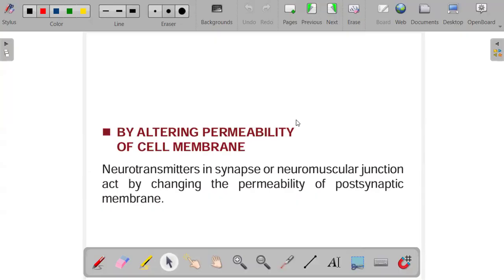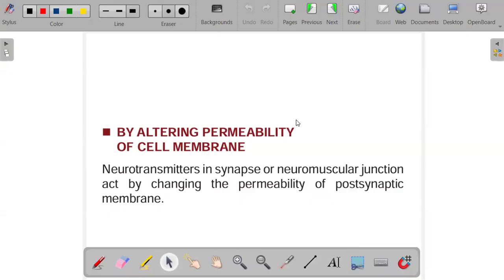So acetylcholine increases the permeability of the postsynaptic membrane for sodium. It does this by opening the ligand-gated sodium channels. So sodium ions will start entering from the extracellular fluid through the channels and cause the development of the end plate potential.